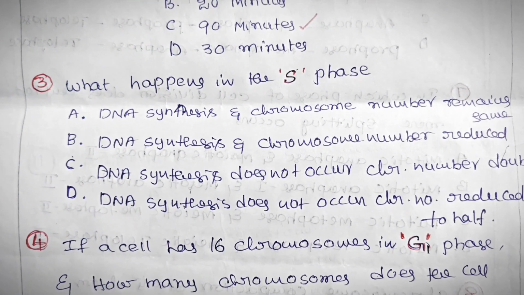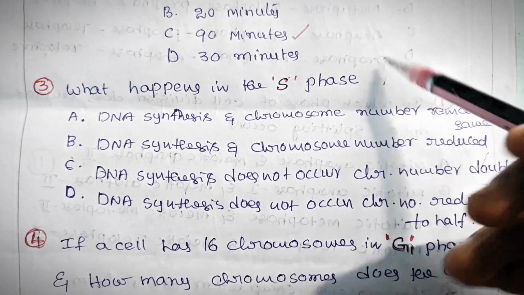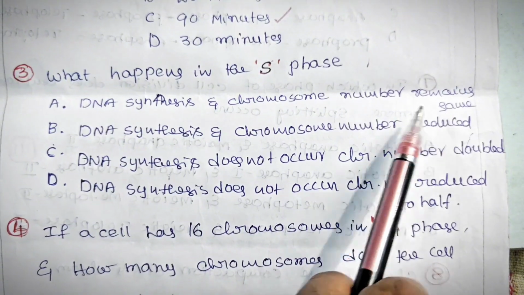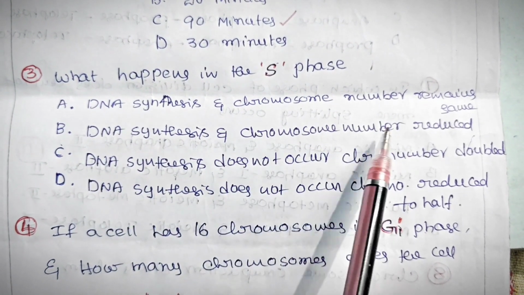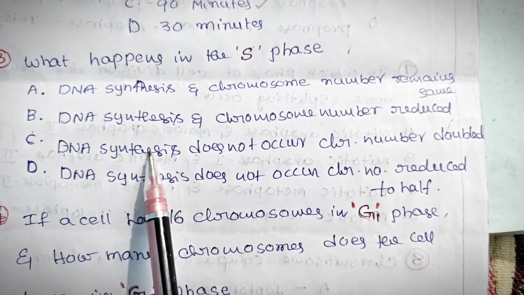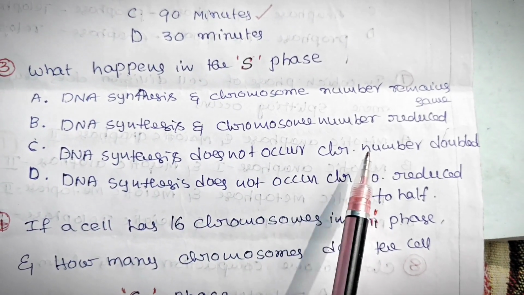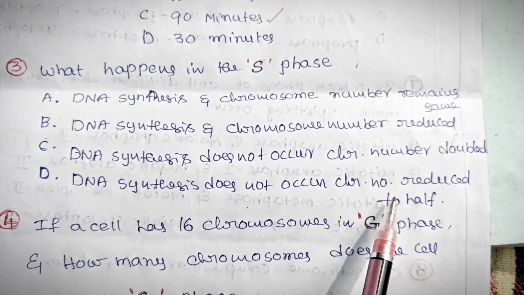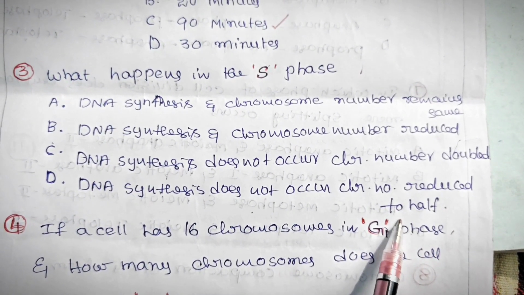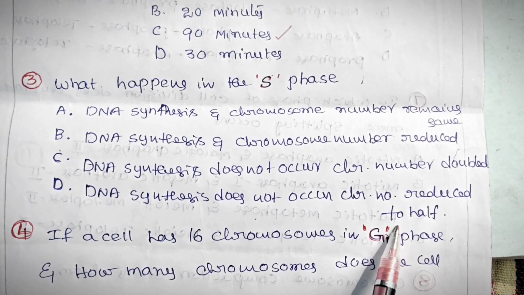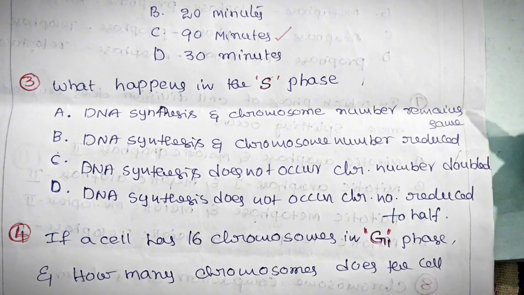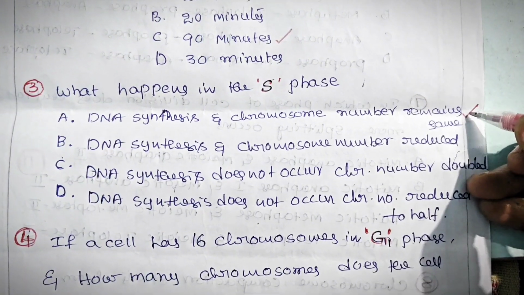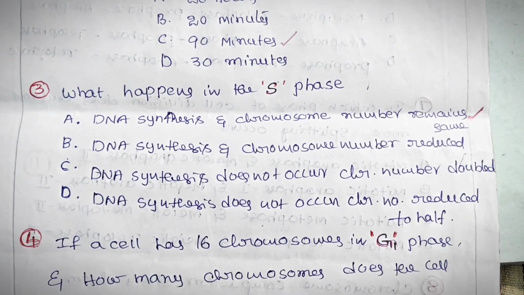What happens in the S phase? Options are: DNA synthesis and chromosome number remains same; DNA synthesis, chromosome number reduced; DNA synthesis does not occur, chromosome number doubled; DNA synthesis does not occur, chromosome number reduced to half. For this, the correct answer is: in S phase, DNA synthesis occurs but chromosome number remains same. So that is the correct answer.